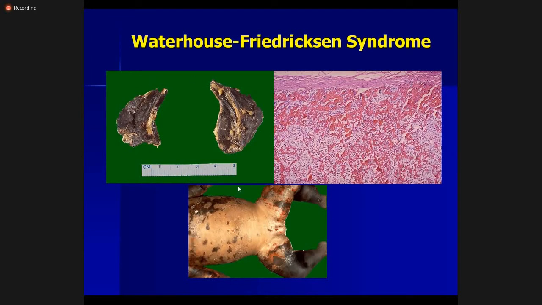This is the adrenal glands. What we see here is the acute hemorrhagic necrosis of the adrenal gland. So this is the adrenal cortex. We can see there is hemorrhage present in the parenchyma, and the cells are still visible, but as time passes, these cells will undergo necrosis. So there will be loss of adrenal cortical cells. Then this is a purpuric rash present in a baby with Waterhouse-Friderichsen syndrome secondary to meningococcal septicemia.